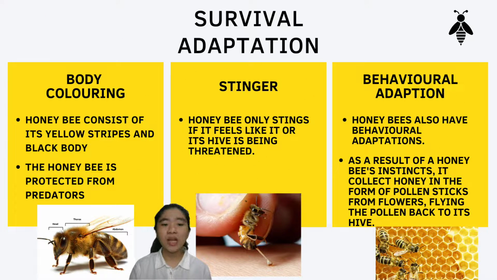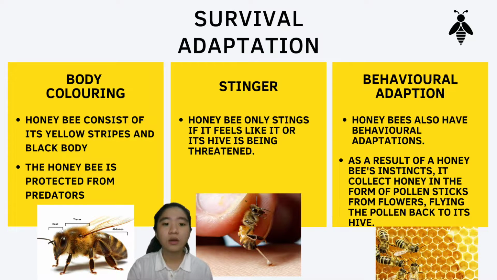Survival adaptations. What adaptations does a honeybee need to survive? A honeybee, like any other animal, has a variety of adaptations that help it stay alive and perpetuate its species. Honeybees have structural and behavioral adaptations to defend themselves and their families from harm. Its color, stingers, and learning abilities are just a few of the characteristics.